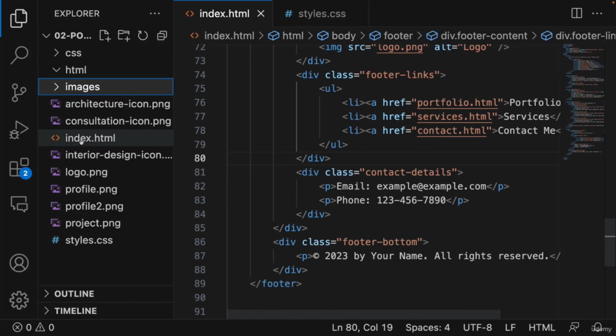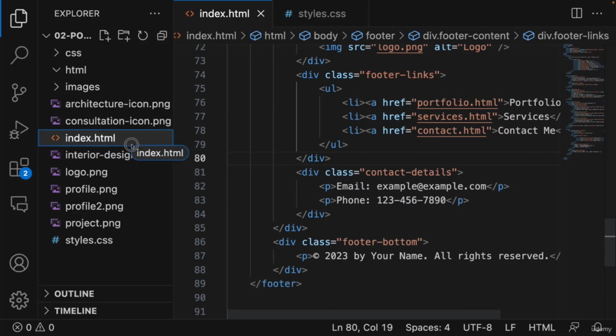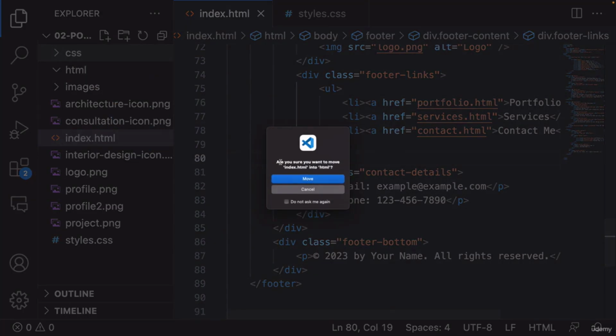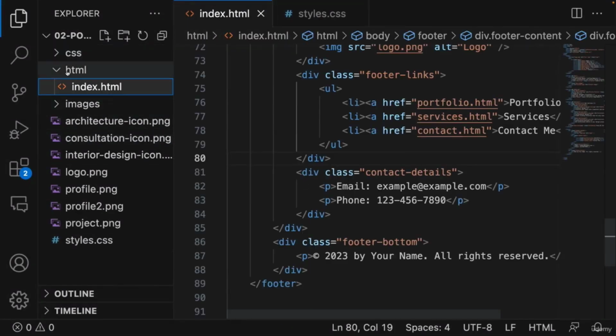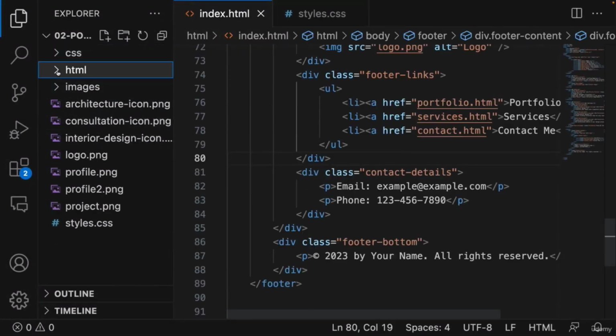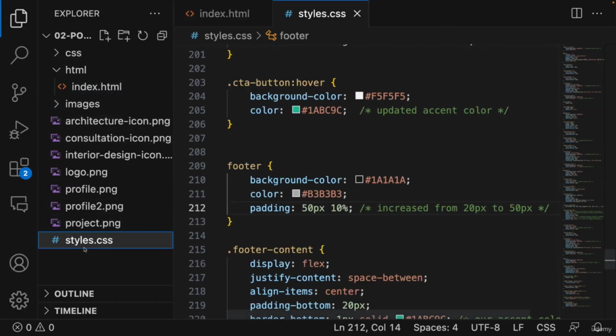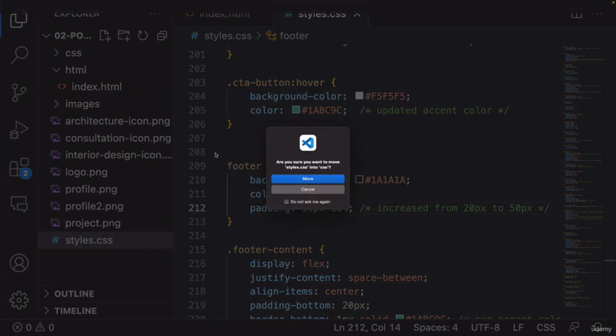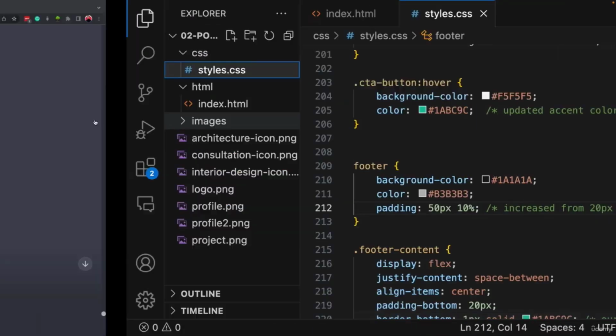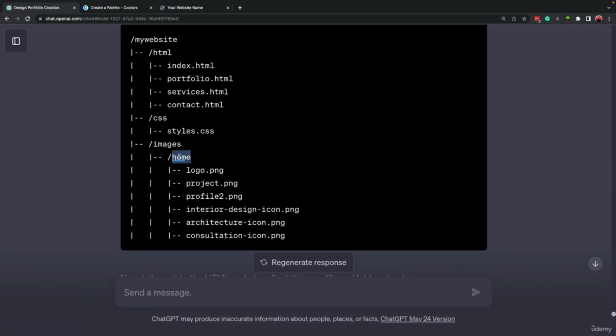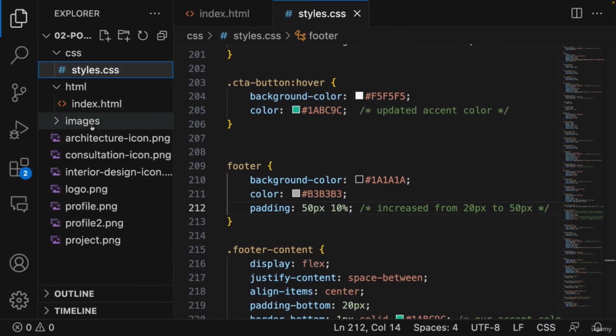Now, we can come here. This is our index.html. You can just select it, hold the mouse, drag and drop it inside HTML. Okay, it asks you, are you sure? Click on move. Now, our index.html is inside HTML folder. Here we have CSS. Let's drag and drop it inside CSS. Yes, okay. And here we had another folder inside images. We had home folder. Now, what do we have to do? We have to select the folder that we want the new folder to be created inside.